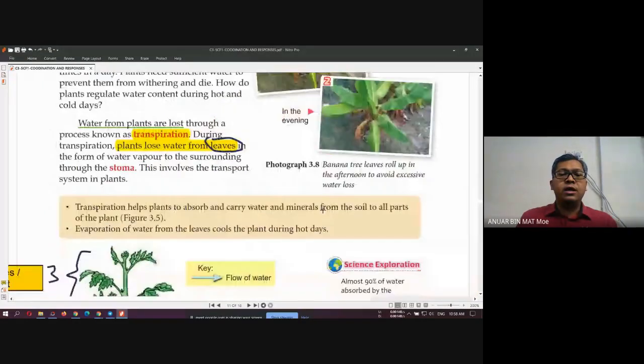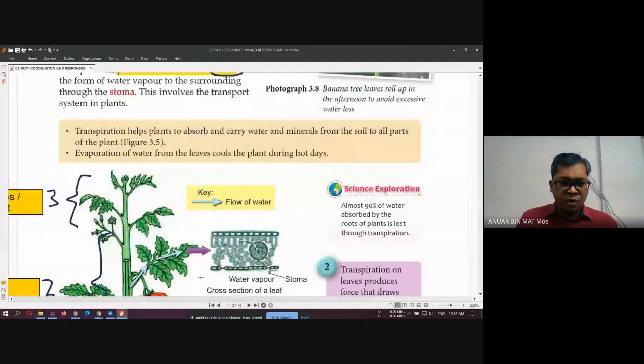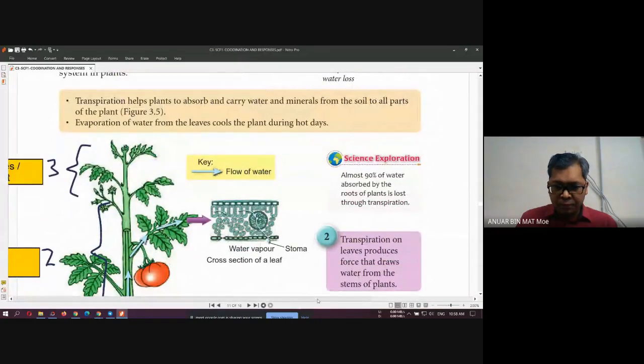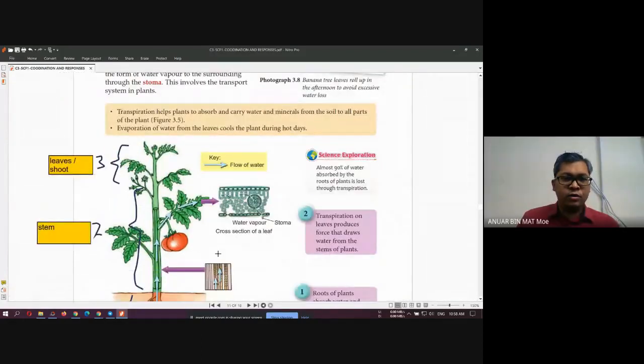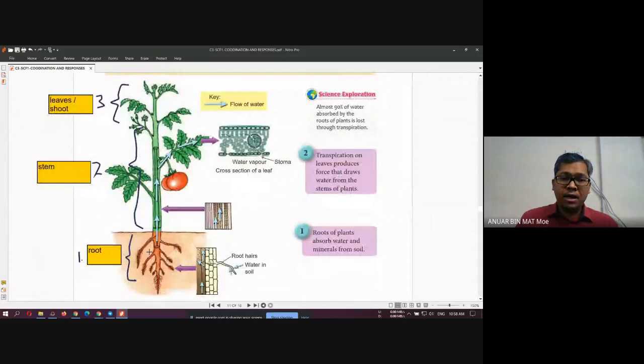Okay. So if the plant loses water from the leaf, where does the plant gain the water? The plant gets the water from where? Root. Okay, very good. Just remember the plant gets the water from the roots. Most of the water content inside the plant is obtained through the roots, and then it travels up through the stem, and then to all parts of the plant, including the leaf.